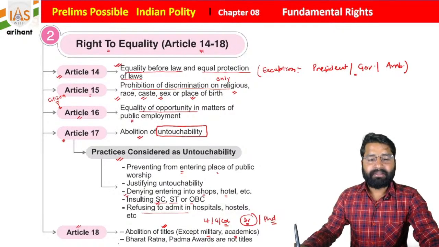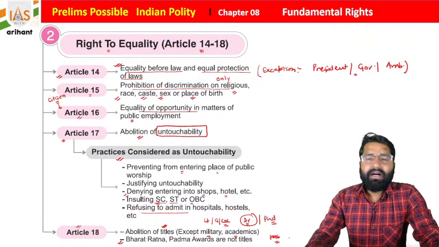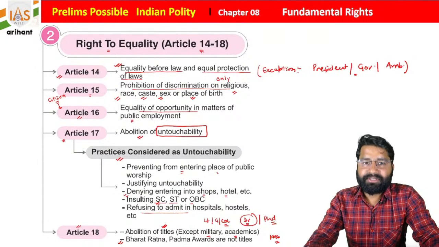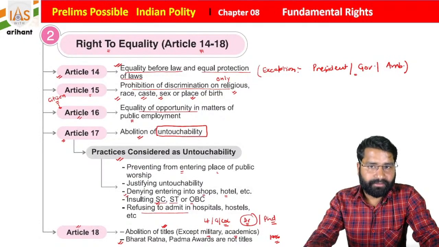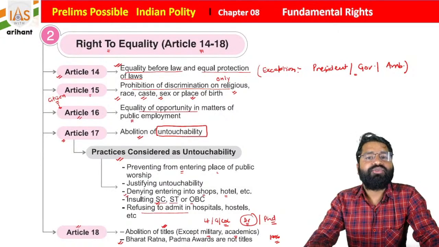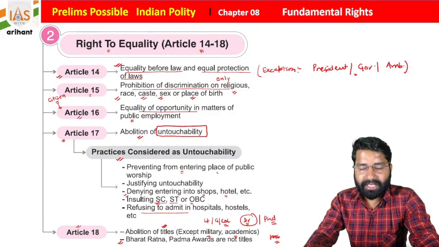Okay, but one very important thing, students, in 1996 there was a case. See students, Bharat Ratna, Padma Shri, these all are titles, and it is mentioned under Article 18 only. These are titles, but not hereditary titles. You can't use them as a suffix or prefix, in front of your name or at the end of your name. I hope you are all getting it.